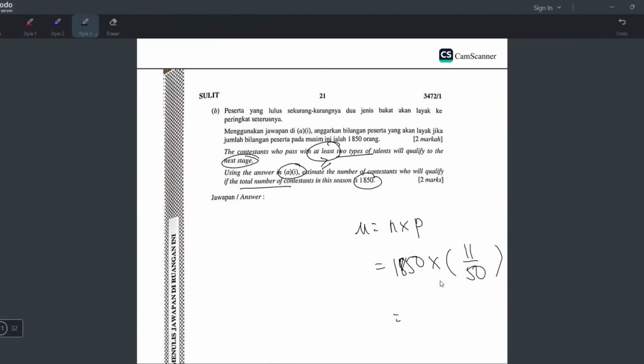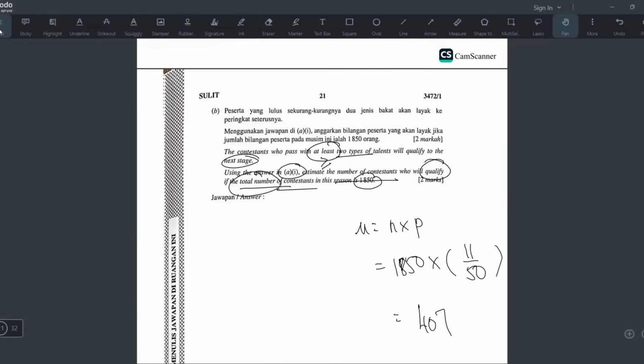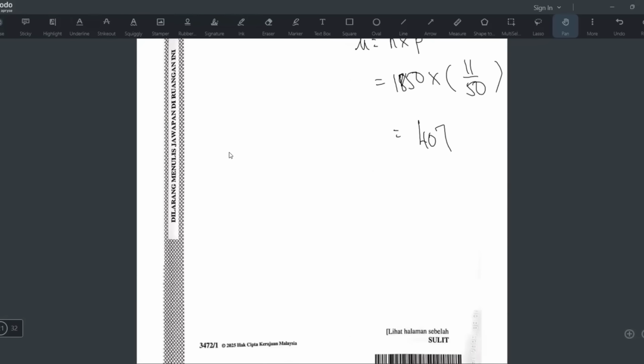Just press this, you get the answer. The mean is 407. That means the number of contestants who qualify is 407. That's all.